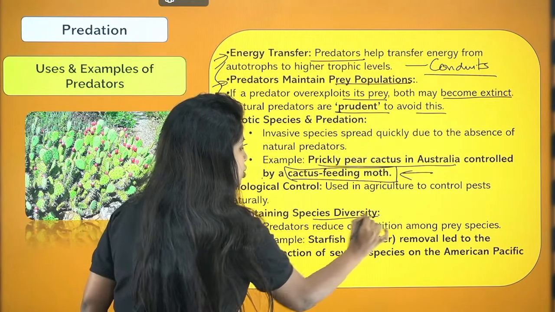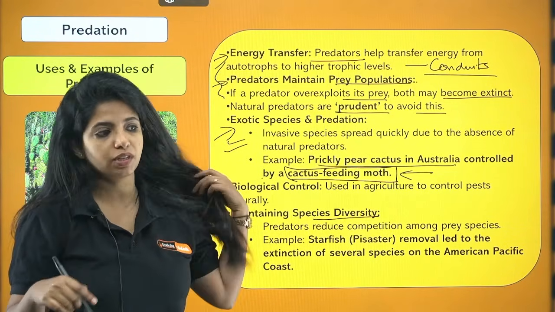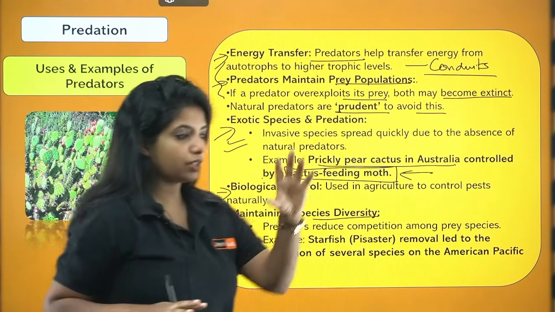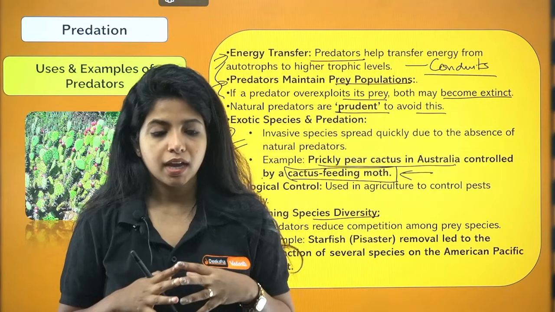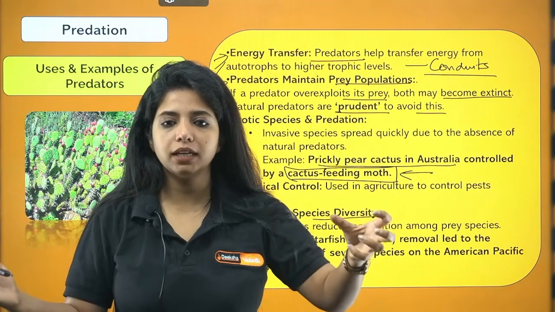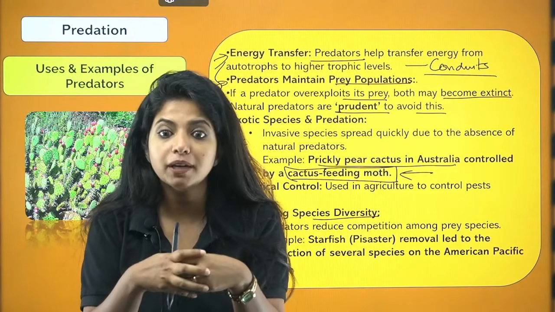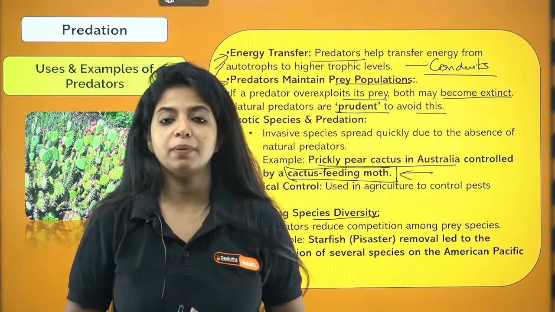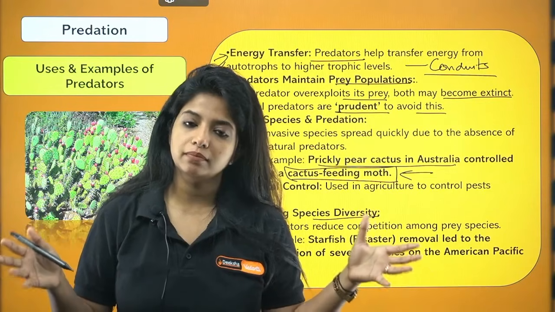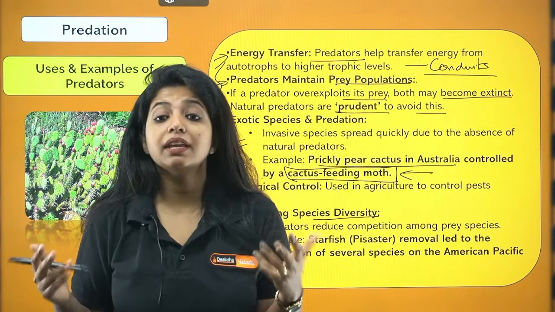Predators are super important for maintaining species diversity. What do I mean by that? Just imagine there are so many deer over here. What is going to happen if there is an increase in the prey population? Basically, they are going to compete among themselves. Food will be limited, and obviously some of them may die. There might be a time when they even become extinct.